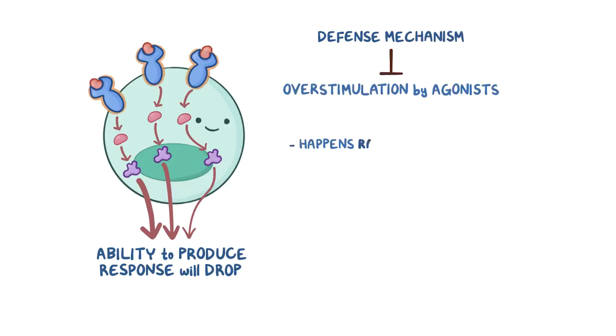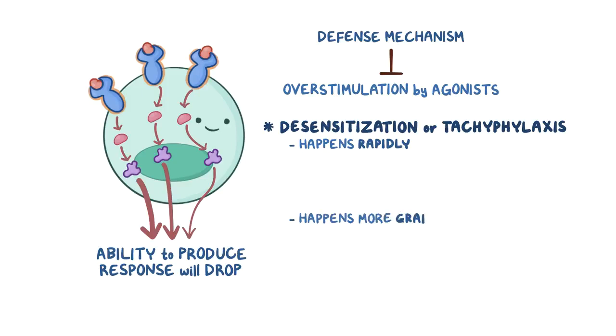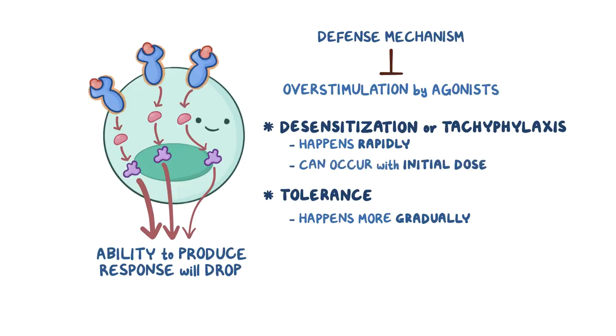If this happens very rapidly, like within a few minutes, it's called desensitization or tachyphylaxis. If this happens more gradually, like over the course of days to weeks, it's called tolerance. Desensitization can occur with the initial dose of a medication, while tolerance typically happens with repeated doses. Alright, so there are several mechanisms responsible for these phenomena.